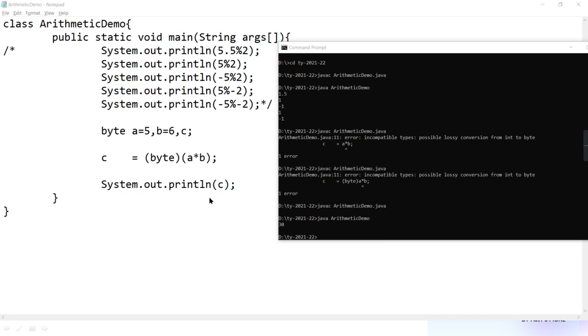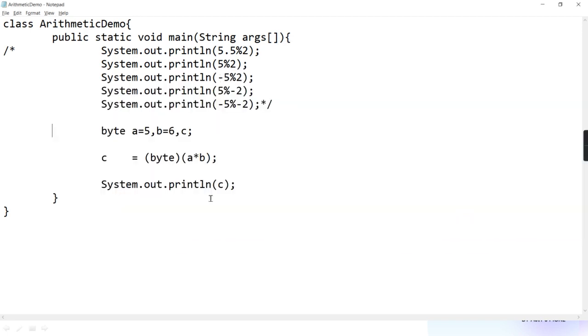But now tell me guys, if I change this to 50 instead of 5, do you think you'll get answer 300, or is something going to get lost and you get the remaining thing? Your answer is 50 into 6, 300.